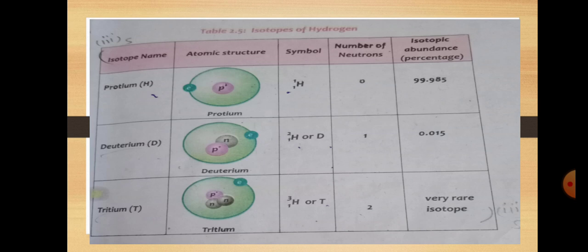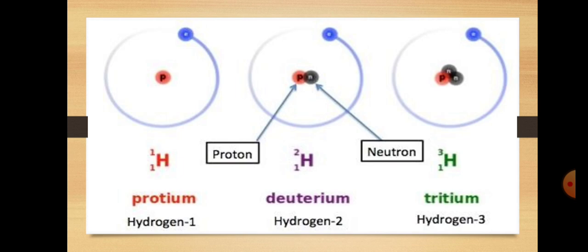We discuss here the number of neutrons, electrons, protons and also their percentage abundance. So these are the three isotopes of hydrogen having the same atomic number but different mass number: protium hydrogen 1, deuterium hydrogen 2 and tritium hydrogen 3. These are the mass numbers, and the atomic numbers are the same.